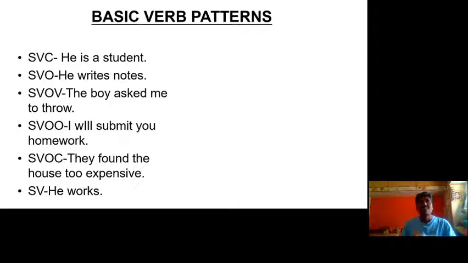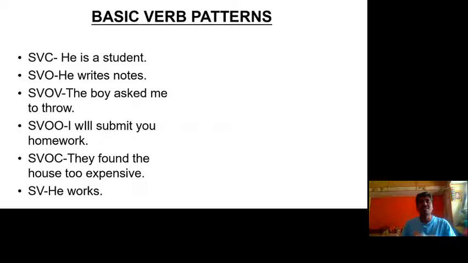The third one is SVOV. For this I have given the example: The boy asked me to throw. Here the boy is the subject, asked is the verb, me is the object and throw is a verb. The next one is SVOO: subject, verb, object and object. For example: I will submit you homework. I is the subject, submit is the verb, you is the object, and homework is also an object.